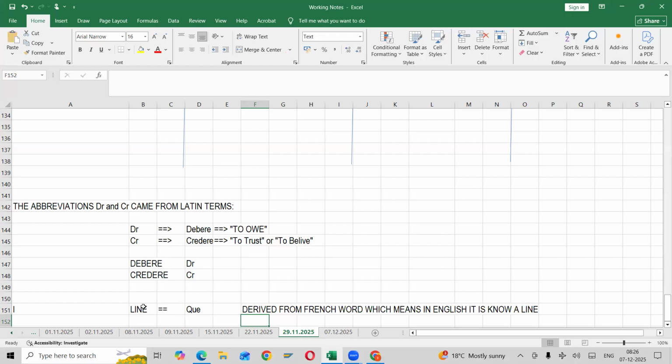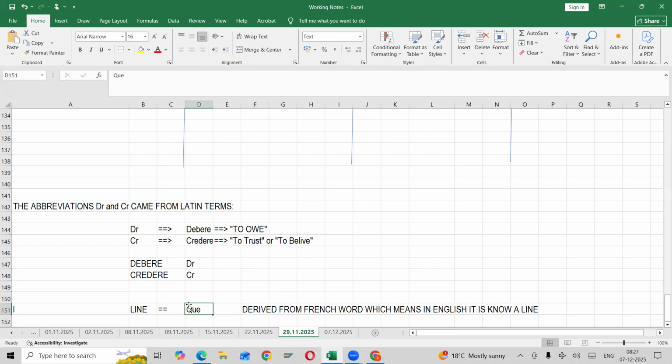Clear? So whatever line you're saying as a Q, it's not an English word. It is derived from a French word. There are many words I can tell you which we regularly use, but they are not English in origin.